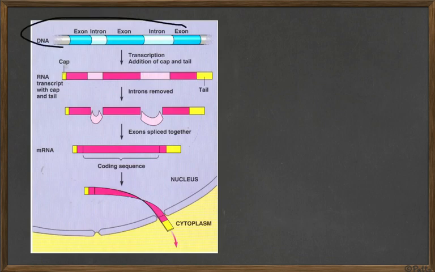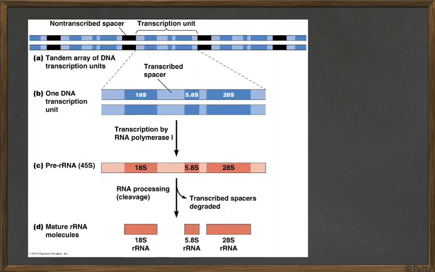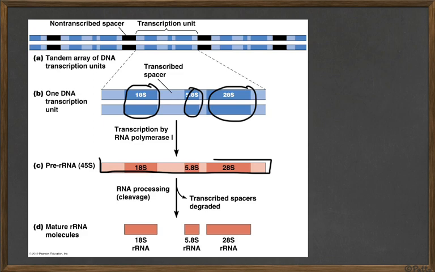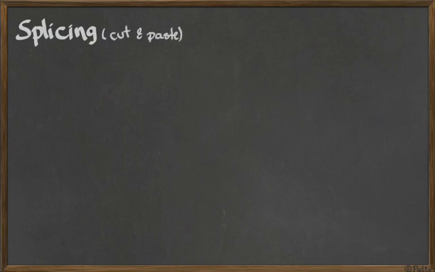Here, an example: DNA over here that has been transcribed and then the introns excised. You have the mature messenger RNA that gets out of the nucleus to be made into proteins, to be read into proteins. Another example here, we have the exons in blue. This is in the DNA. We have the pre-messenger RNA done over here. The exons are in the dark red, and we keep the exons, they are glued together, and then we have the mature messenger RNA, just like this. So you have this spliceosome, which is the scissor that cuts out the introns from our RNA. Okay, so splicing is the cut and paste.